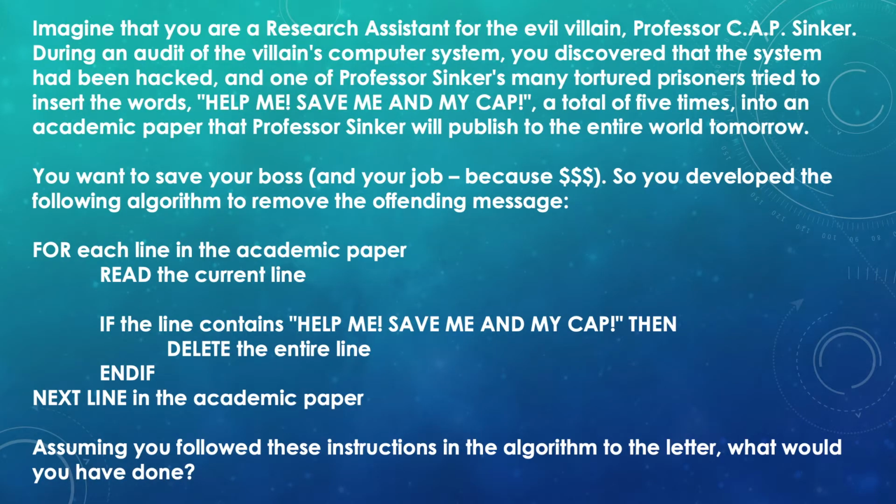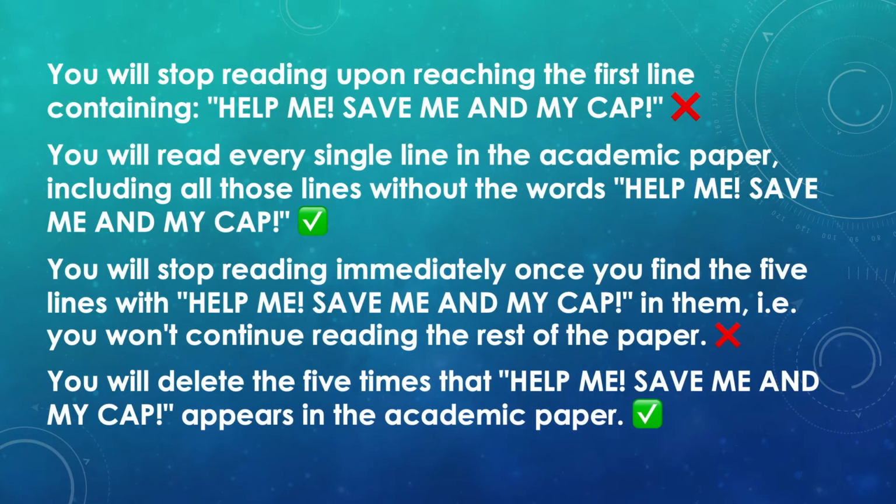Okay, so the question is, which of the following will you do if you follow the algorithm? Okay, you will stop reading upon reaching the first line containing help me, save me and my cat. Clearly, this is not in the algorithm, so that is wrong. You will read every single line in the academic paper, including all those lines without the words help me, save me and my cat. Right? Because the way the algorithm is written, this for loop will check from the first line to the last line. It is blind to the number of times the words help me, save me and my cat will appear.